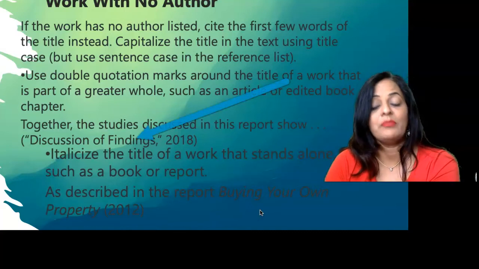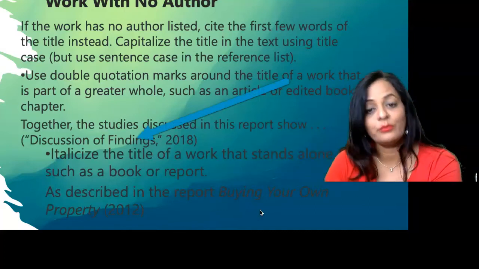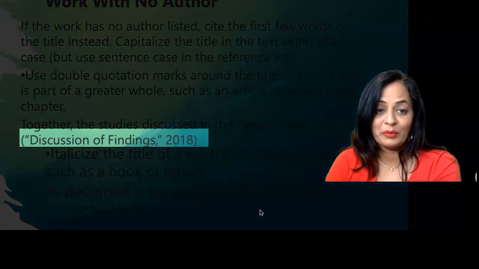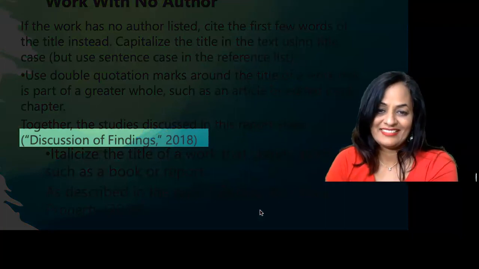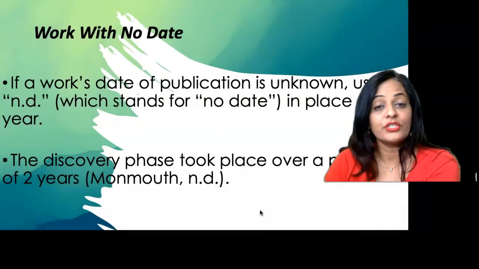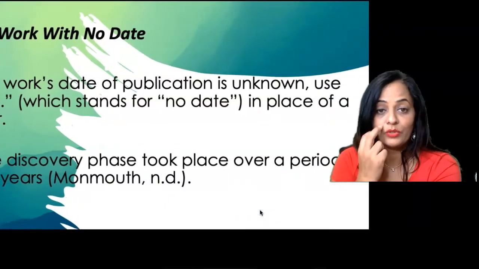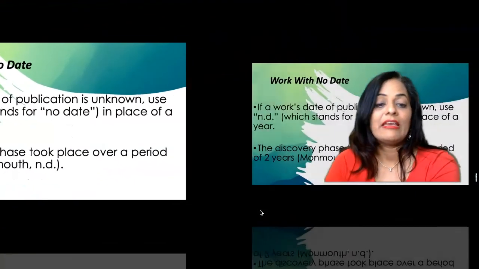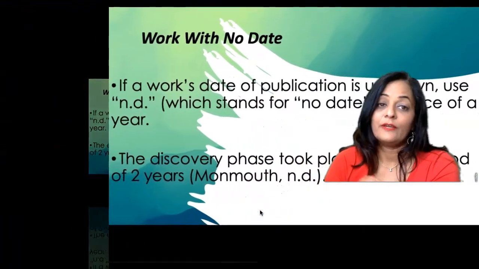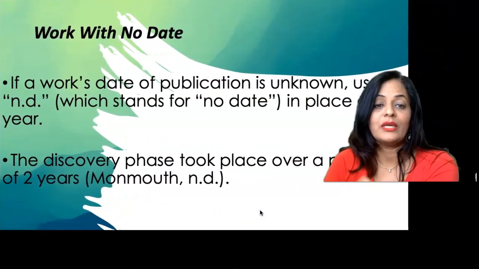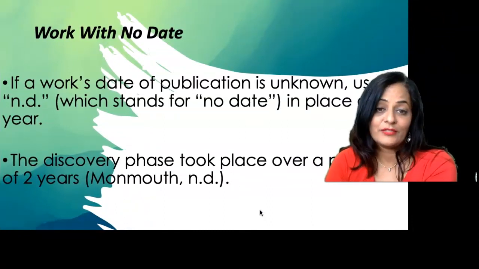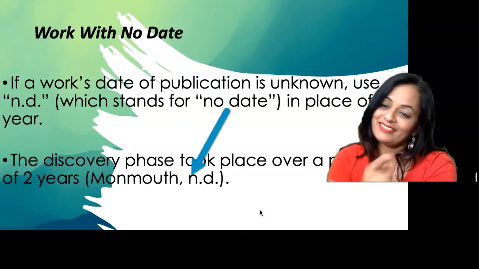So article name in quotation marks and your year of publication, like this. If there is no date, because we use author and date style, then for no date you will be using N.D., which stands for no date, like this.